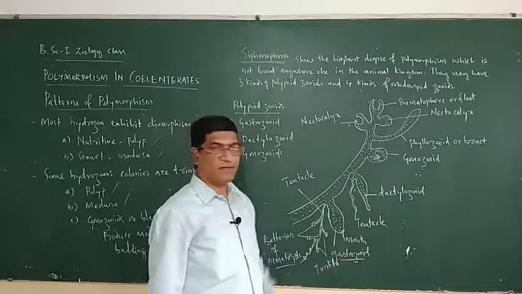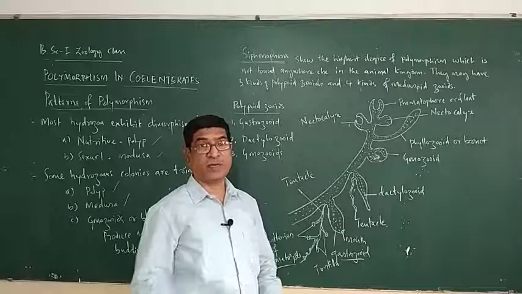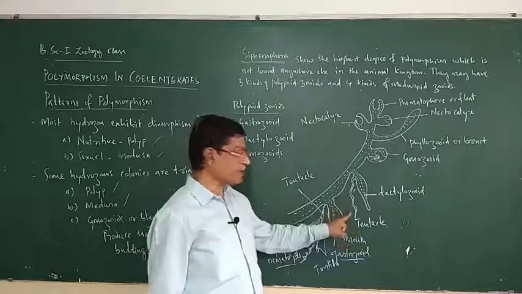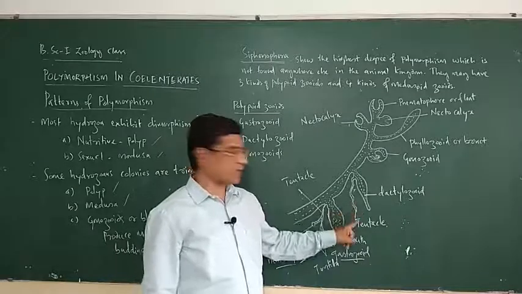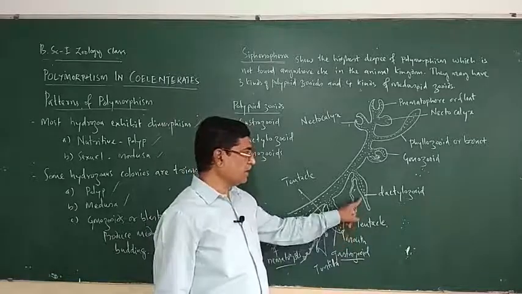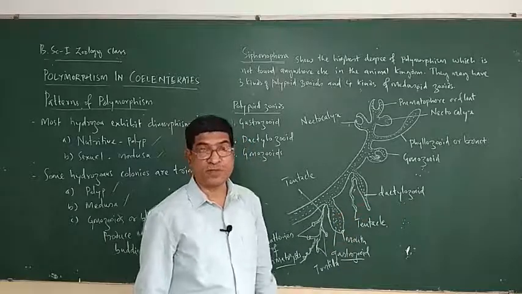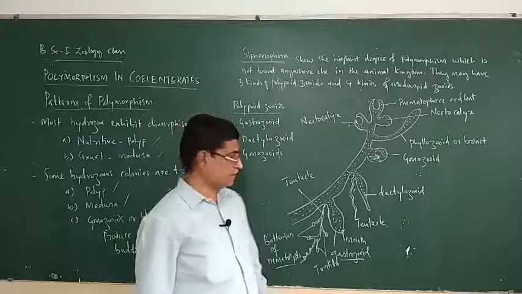It is defensive in function. It protects the entire colony because the tentacle is provided with batteries of nematocysts, and this dactylozooid takes part in protection of the colony.